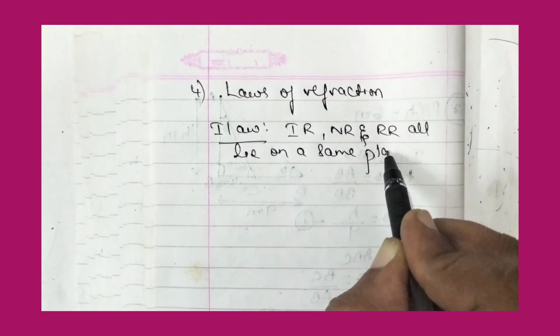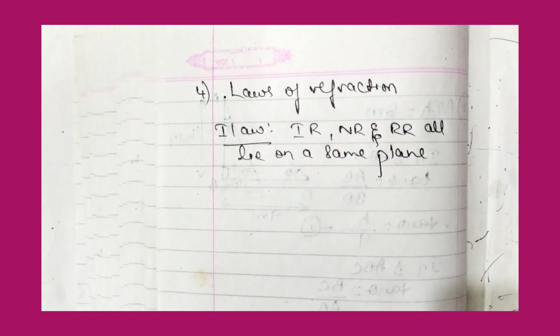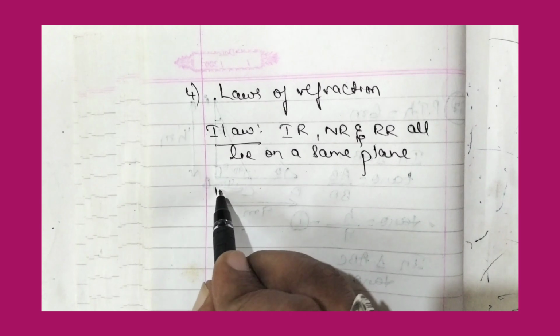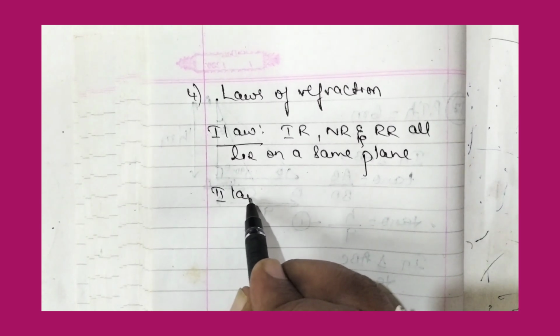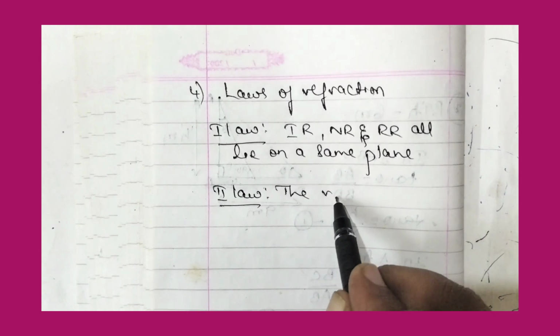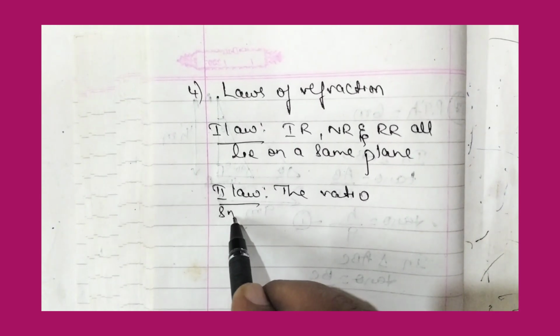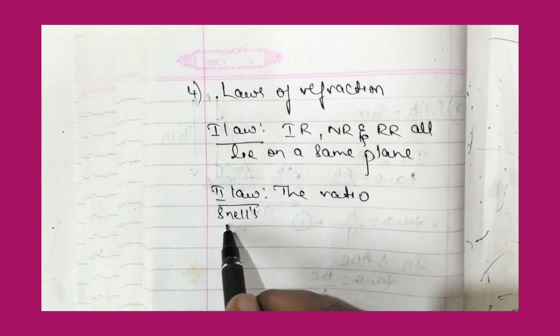So what is the first law? The incident ray, normal ray and refracted ray all lie on the same plane. Then second law. What does the second law? It is also called as Snell's law.